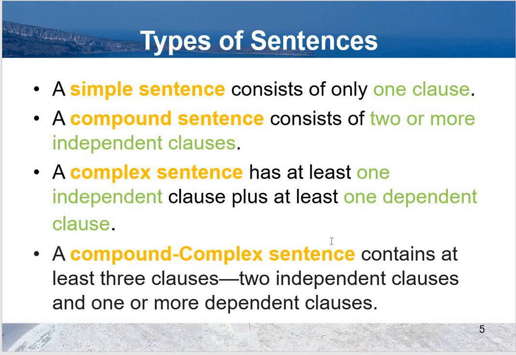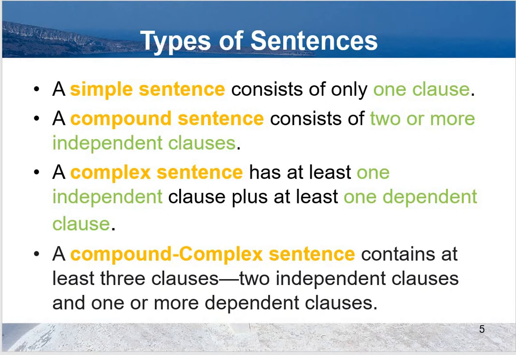That is complex sentence. A compound complex sentence contains at least three clauses, two independent clauses, and one or more dependent clauses. In compound complex sentence, both features are present. Compound sentence features are present and complex sentence features are present.